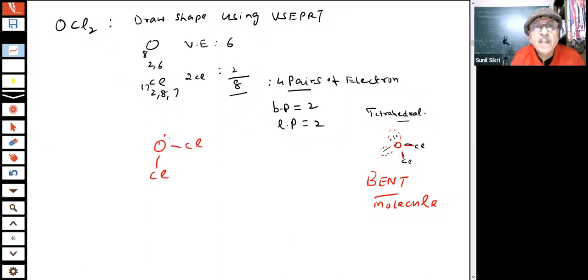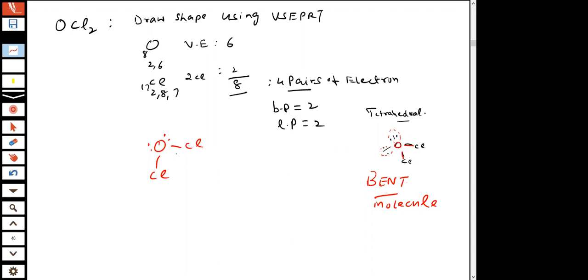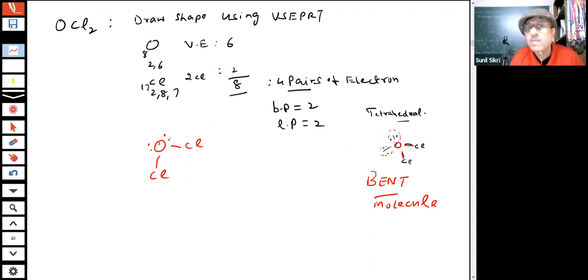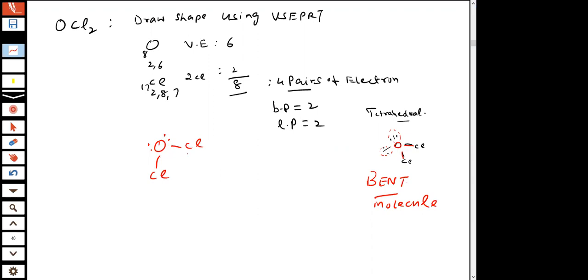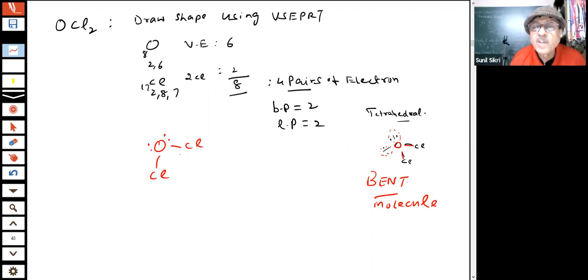As we will read chemistry in 11th and 12th, p block elements, d block elements, these things will come again. This molecule, OCl2, has two lone pairs of electrons and two bond pairs, and the bond angle will be reduced because of the repulsion between these lone pairs. It is not 109 degrees, it will be less than that.